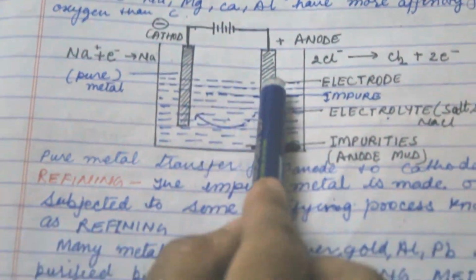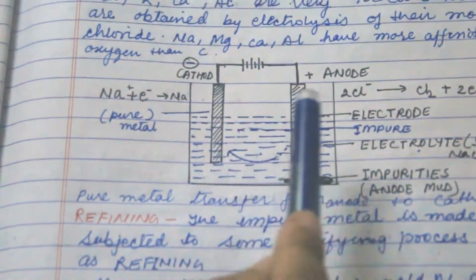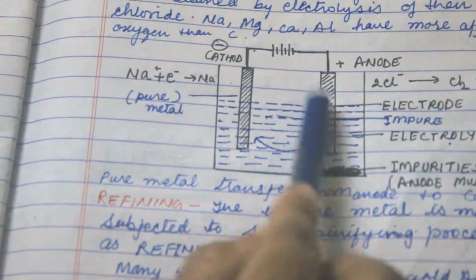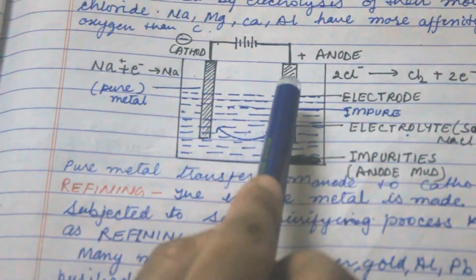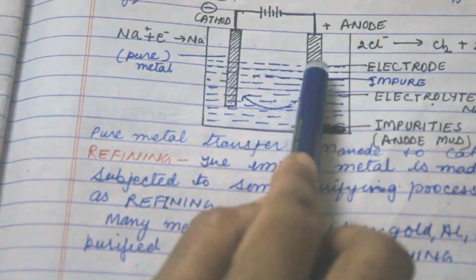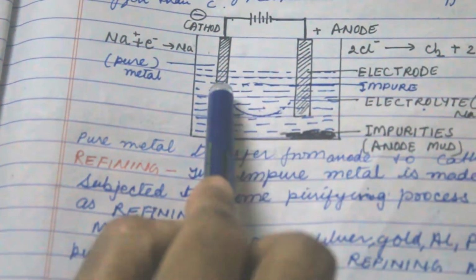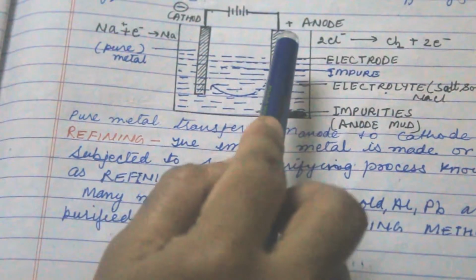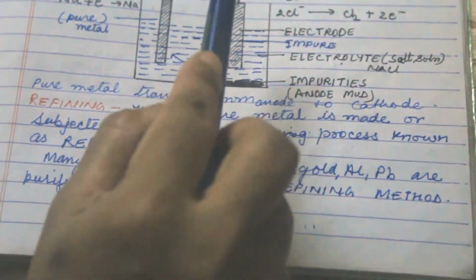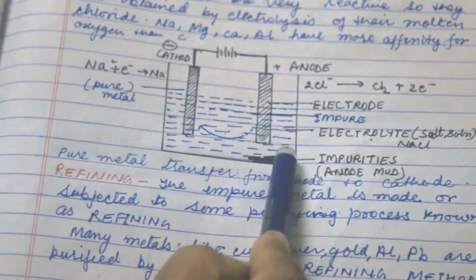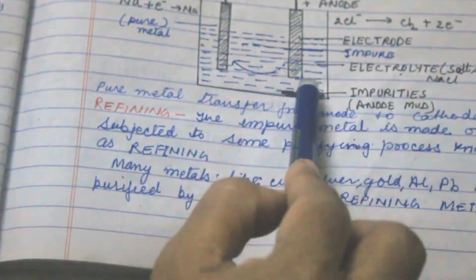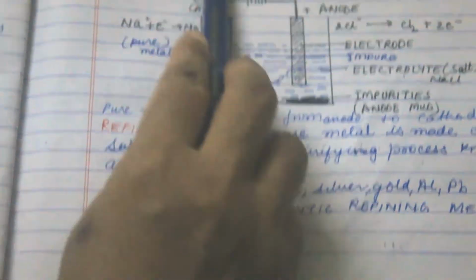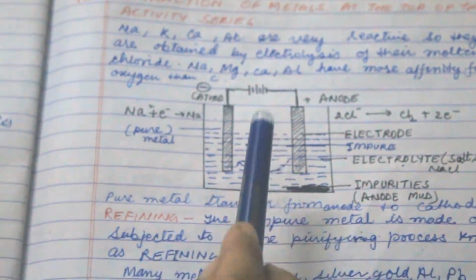We take 2 electrodes which are dipped in sodium chloride solution as an electrolyte. This is the impure electrode, and this is the pure electrode. So when we pass electric current, pure metal from the anode goes to the cathode and makes a layer of pure metal, and the impure anode mud just accumulates at the bottom of the container. So this is the impurity or gangue. In this way we purify the highly reactive metal by this process.